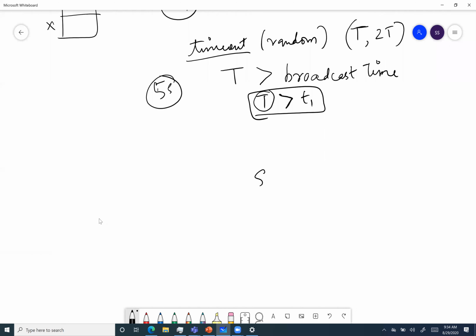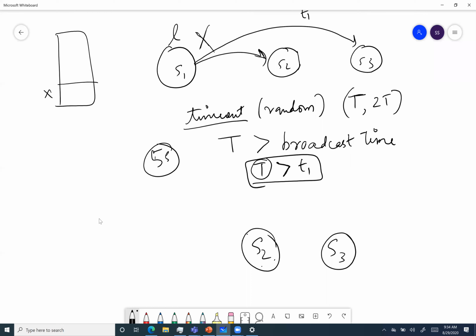So S2 and S3 will have some timeout happening here. Whoever times out first, because this is random, right? For example, for S2 the random time was 160 milliseconds, and for S3 it was 180 milliseconds.